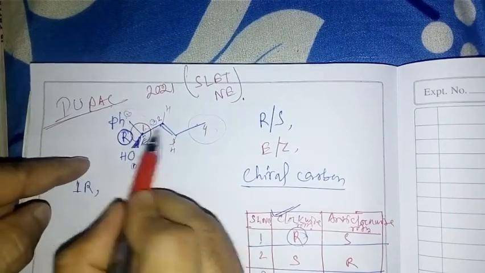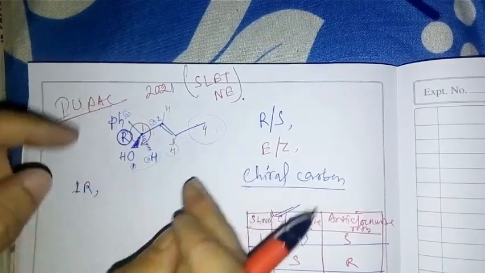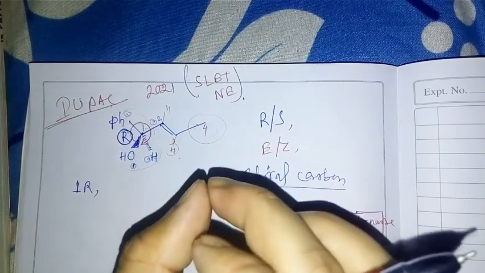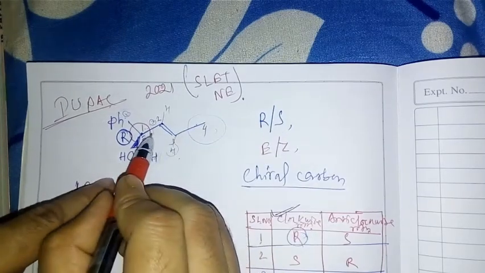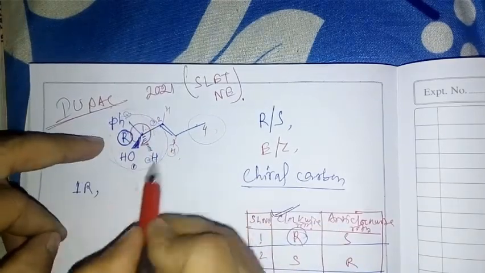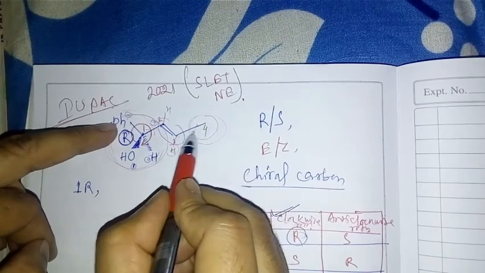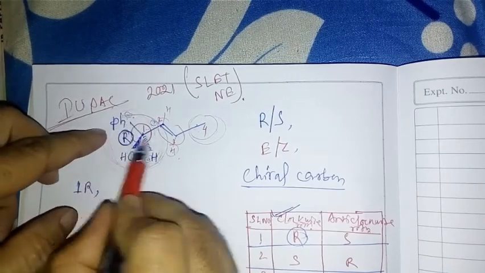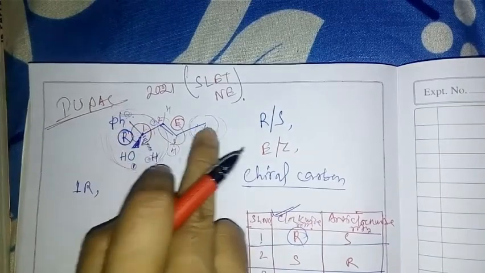Now consider this carbon-carbon double bond: carbon is on this side and this side also, with the phenyl group, OH group, and hydrogen. The bigger group is on the opposite side, so you can tell this one is E. E is opposite side.